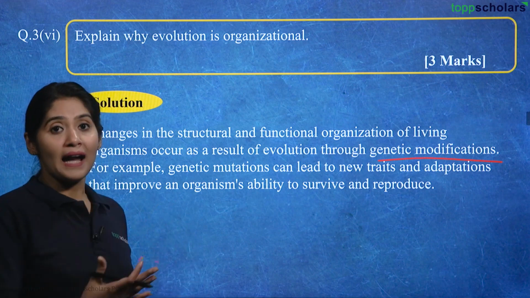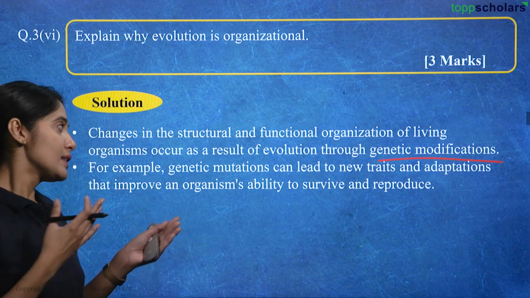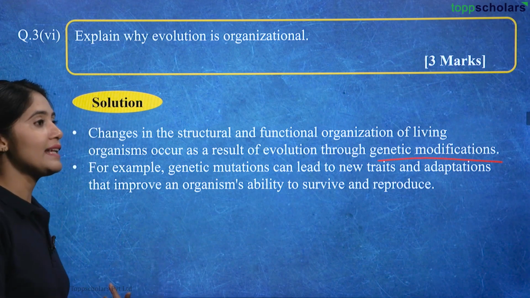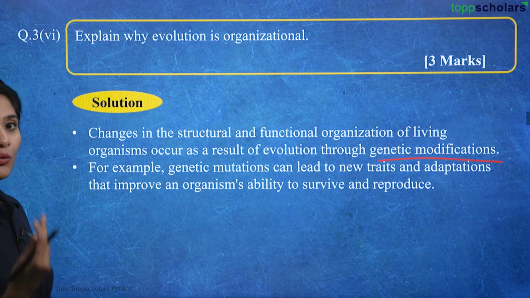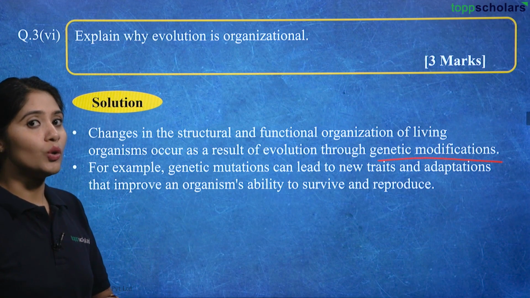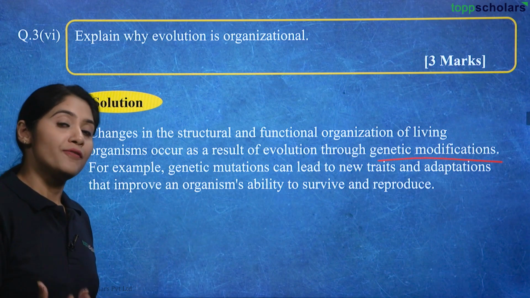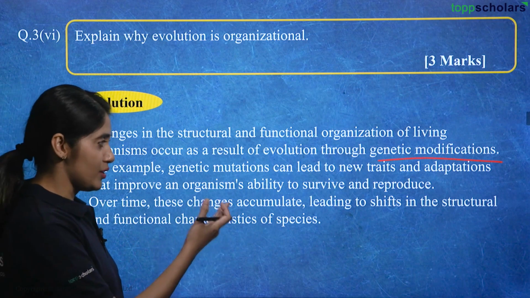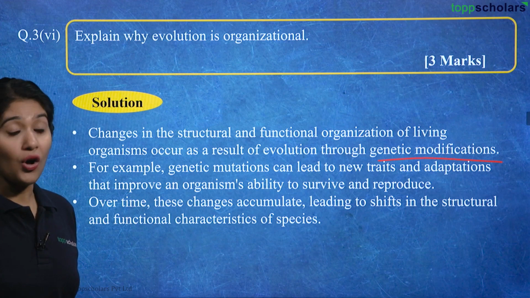To better survive and adapt to such changes, they require new traits, and that happens due to certain types of mutation. These mutations accumulate over time and give rise to a completely different modification of functional and structural characteristics. Over time, these changes accumulate, leading to shifts in the structural and functional characteristics of species.